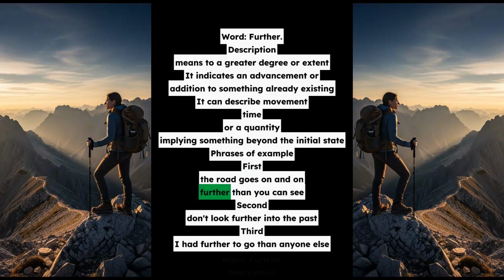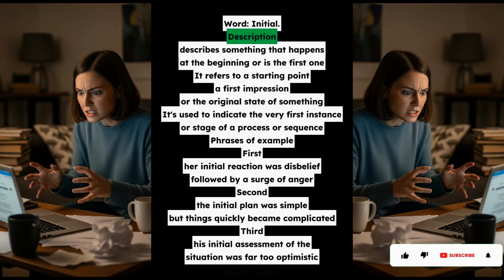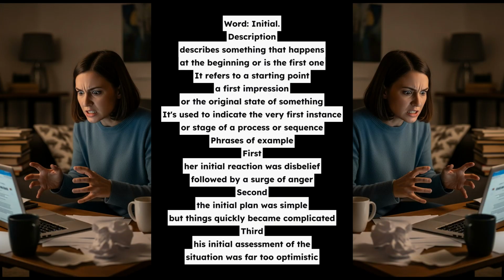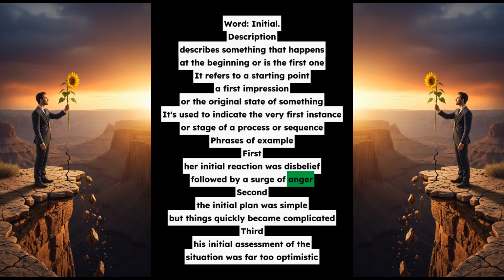Word: initial. Description: describes something that happens at the beginning or is the first one. It refers to a starting point, a first impression, or the original state of something. It's used to indicate the very first instance or stage of a process or sequence. Phrases of example. First, her initial reaction was disbelief, followed by a surge of anger. Second, the initial plan was simple, but things quickly became complicated. Third, his initial assessment of the situation was far too optimistic.